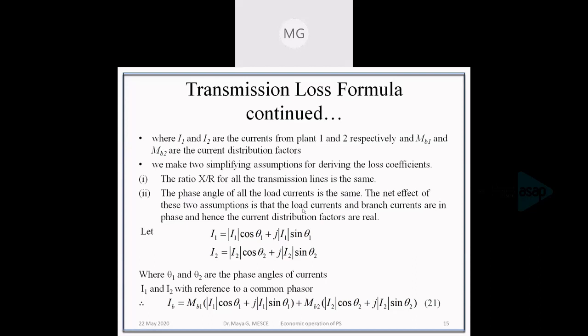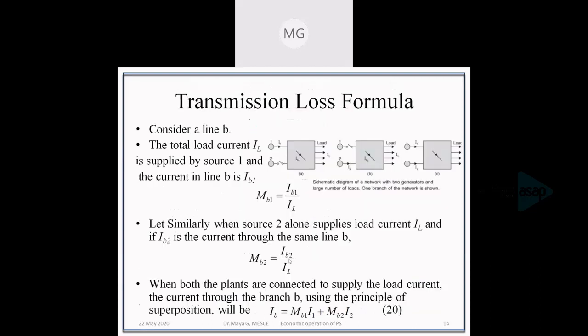Phase angle of all current is the same. The net effect of these two assumptions is that load currents and branch currents are in phase. That is, IB1 and I1 will be in phase. As we had written here, IL is the load current and IB is the branch current. So due to our assumption, IB and IL will be of same phase, and MB1 and MB2 will be real.